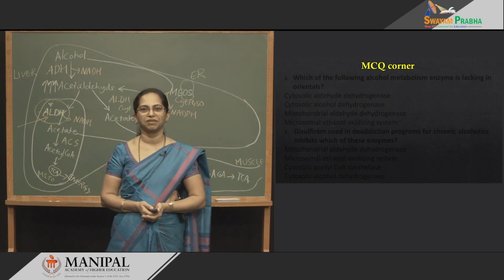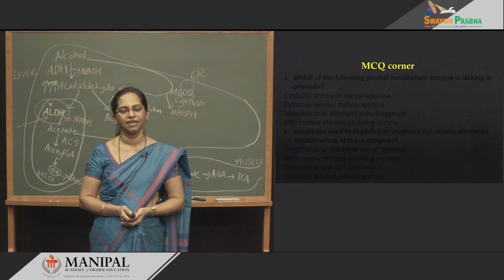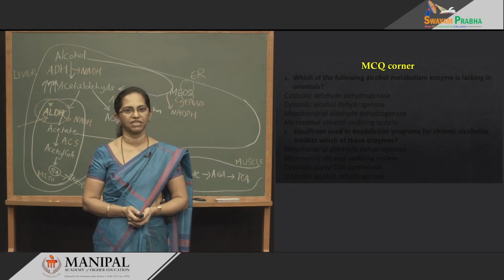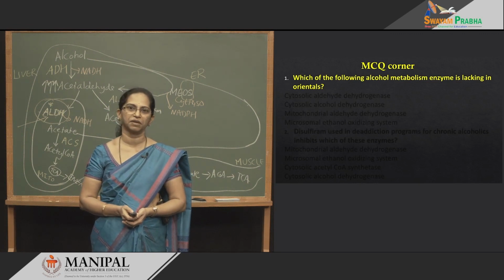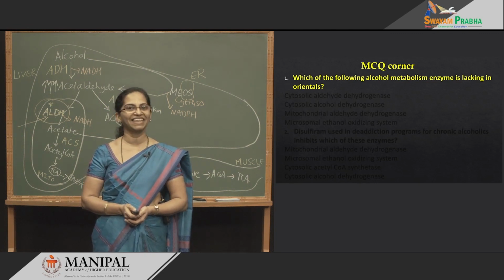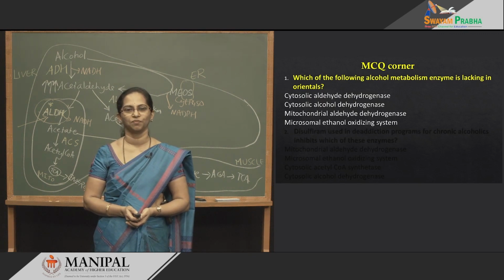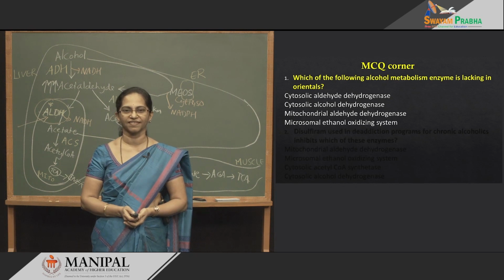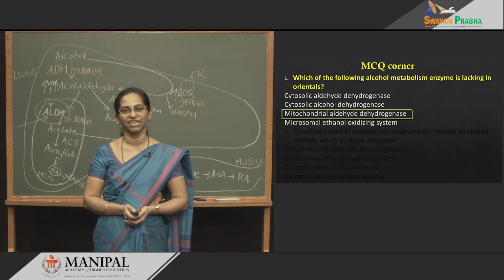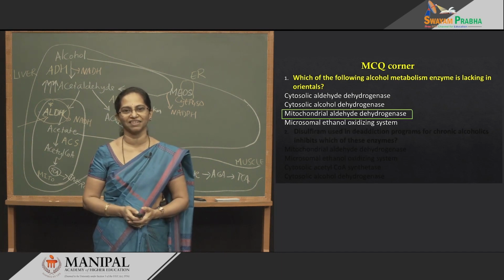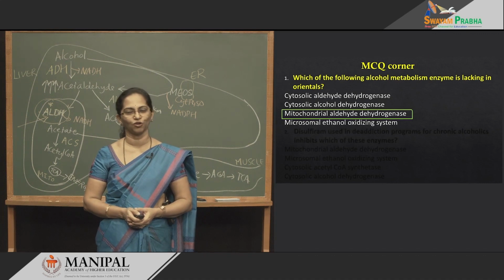Yes, after the summary I think we should ask you some questions. So, just 3 or 4 questions. Let us see, let us test whether you have understood the topic. The first question here, which of the following alcohol metabolism enzymes is lacking in the Oriental population? Which among the 4? Yes, the answer is the mitochondrial aldehyde dehydrogenase is absent in the Orientals, and that is the reason why they are very sensitive to drinking alcohol.